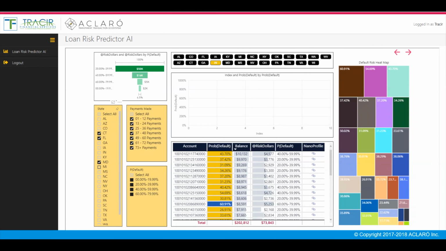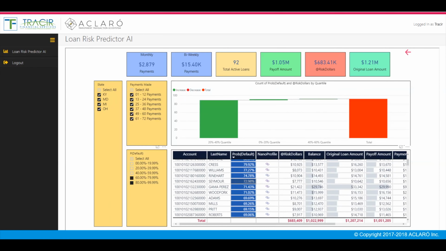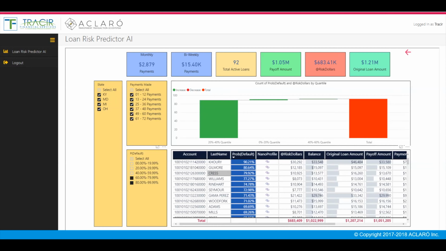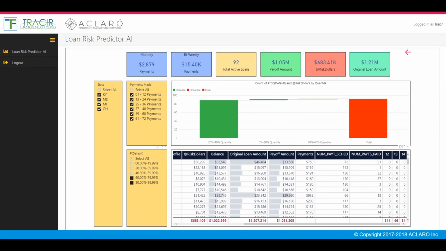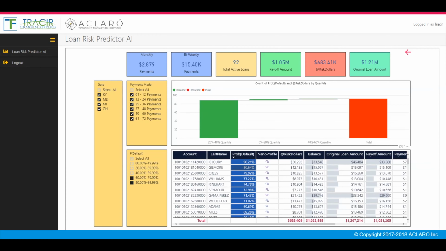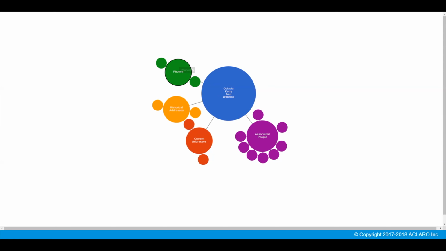Now let's go to the last page of the dashboard and get a glimpse of the power of Aclaro's Nano Profile technology. Again, the same filters, waterfalls, and KPI indicators as you saw before, but this time the loan table is larger. You can move the records around within the table at ease and see the same data you have in your production systems. Now let's say we're interested in knowing more about this borrower. To do so, click on the Nano Profile link, and here we have the Nano Profile for this borrower.